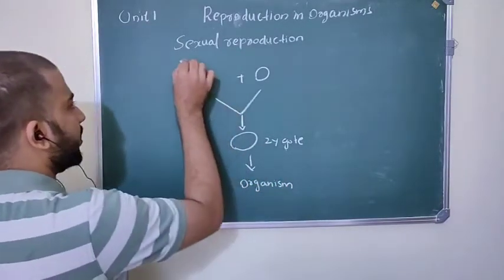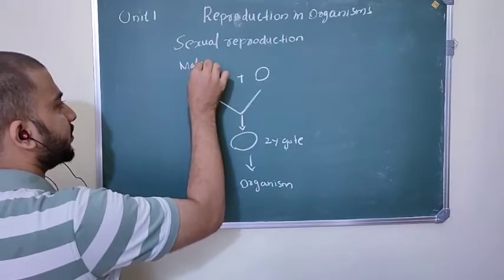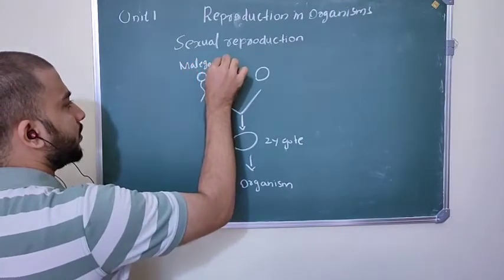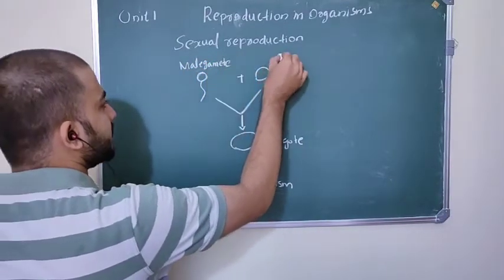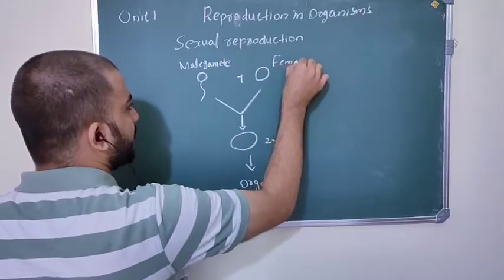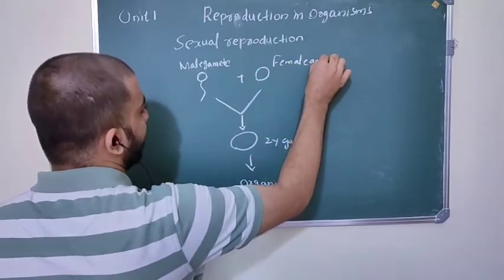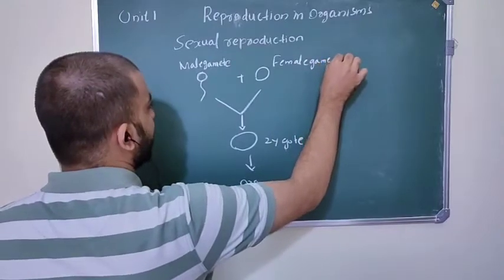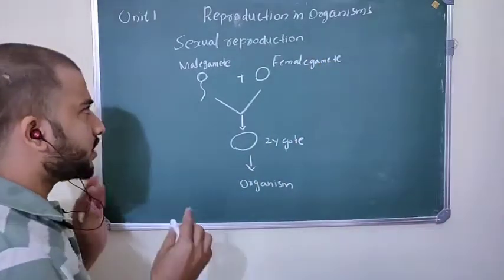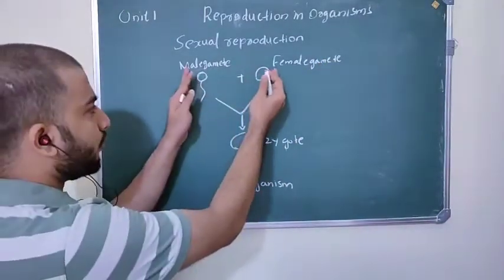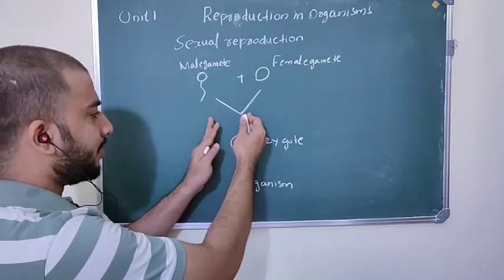So this is the male gamete and this is the female gamete. Male gamete is known as sperm, female gamete is known as egg. So sexual reproduction is the fusion of male gamete and female gamete.